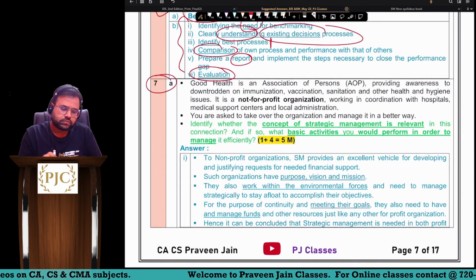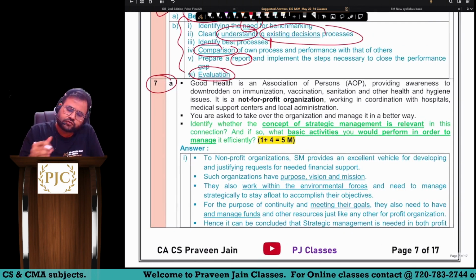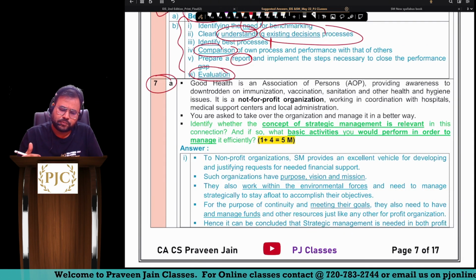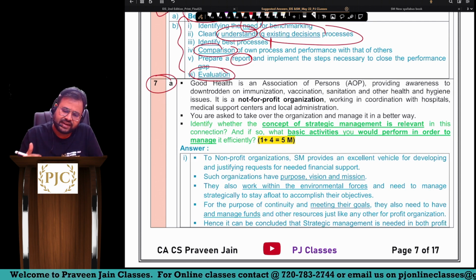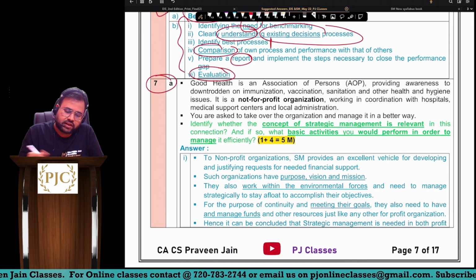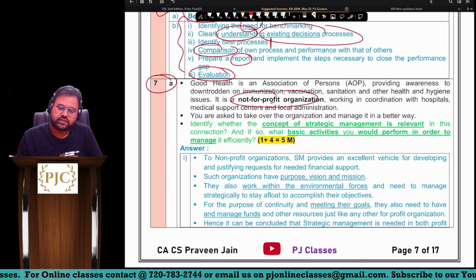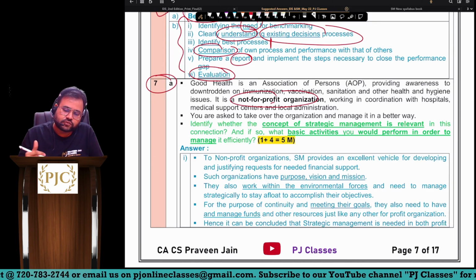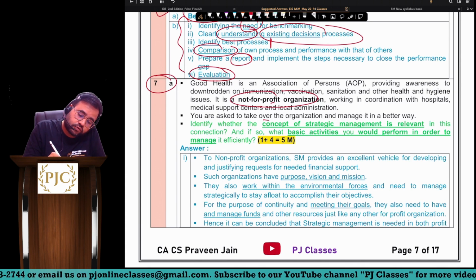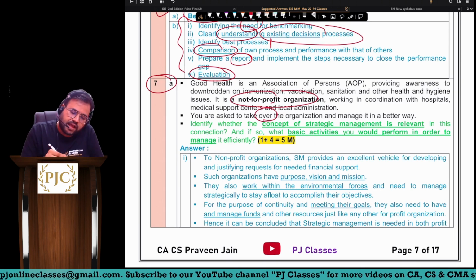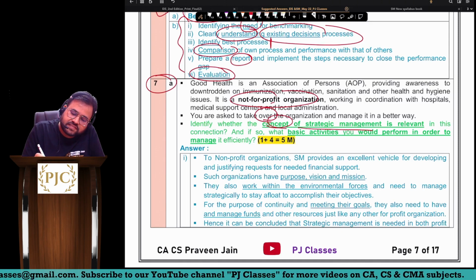7A. Good health is an association of person providing awareness to downtrodden on immunization, vaccination, sanitation, and other health and hygiene issues. It is a non-profit organization. Very good. It's a non-profit organization working in coordination with hospital, medical support centers, and local administration. You are asked to take over the organization. Okay, you are asked to take over the organization. Meaning, now you have to be the management of this company, sir. Identify whether the concept of SM is relevant.